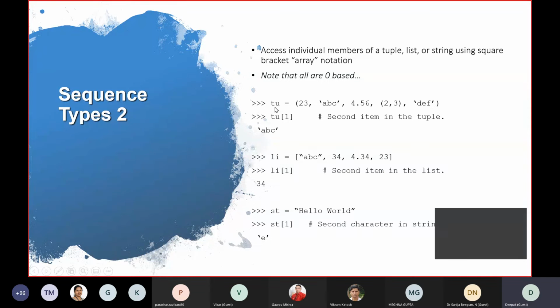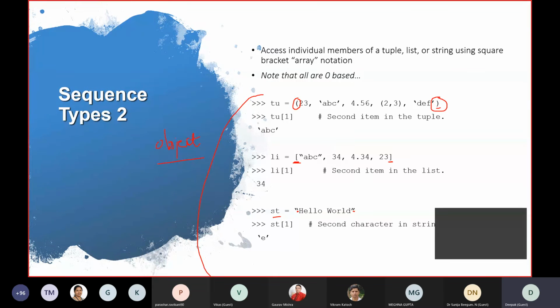And we have created tuples: tu equal to a small bracket. Tuples will always start with this small bracket. We haven't discussed that, but I've shown you this. This is the representation of a tuple. If you want to create a list, we need to use square brackets. And for strings, it's quotes. Double quote or single quote will also work. We have discussed that. All these things are objects in terms of Python, because Python is an object-oriented language. A lot of different features are there, but one feature is that everything is treated as an object.